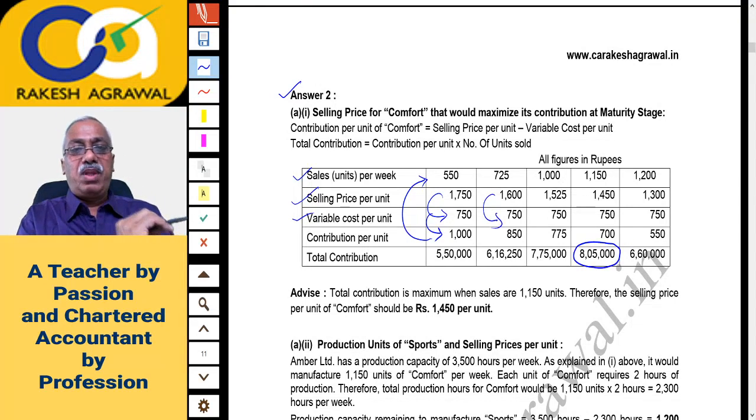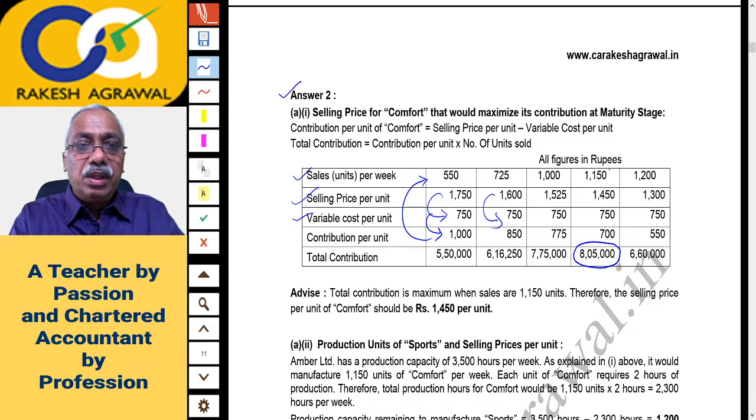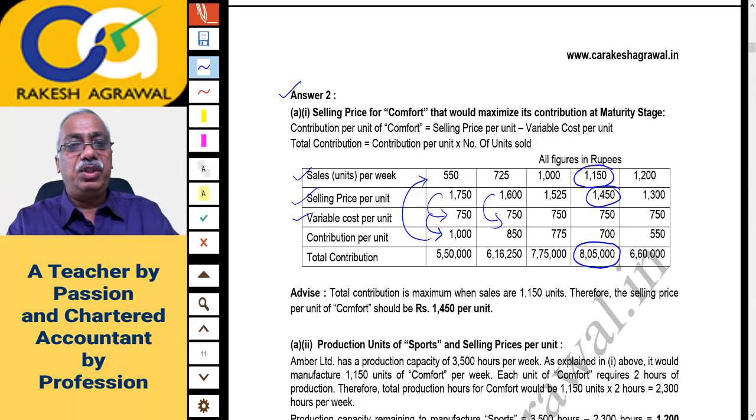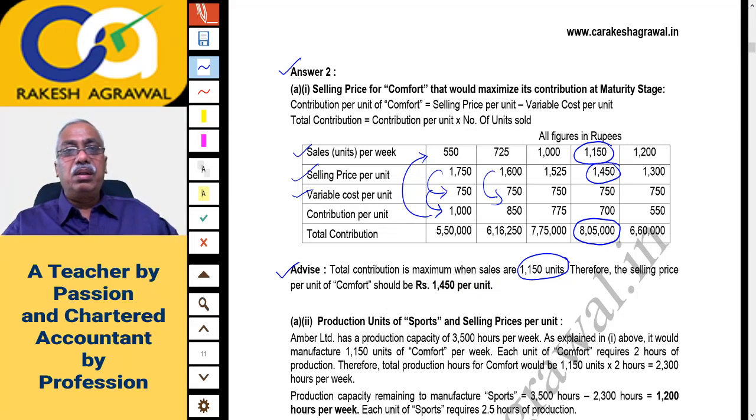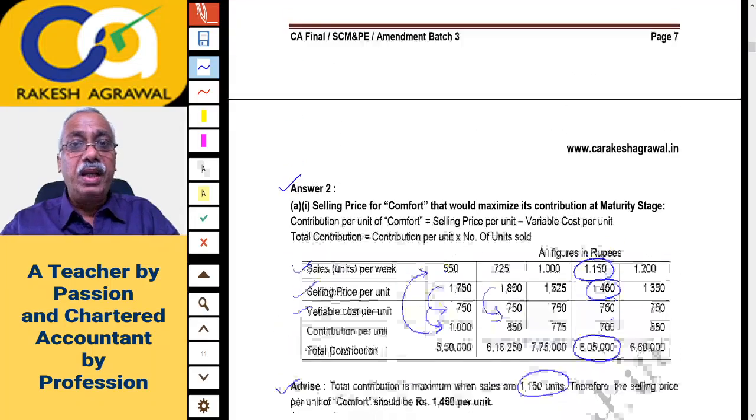Now you will find total contribution is maximum here, 8,05,000, at a selling price of 1450 and a quantity of 1150 units. So our advice, as written here, is that total contribution is maximum when sales are 1150 units. This is a weekly demand. Therefore, the selling price of Comfort should be 1450 per unit. So this is the answer of question 1A.